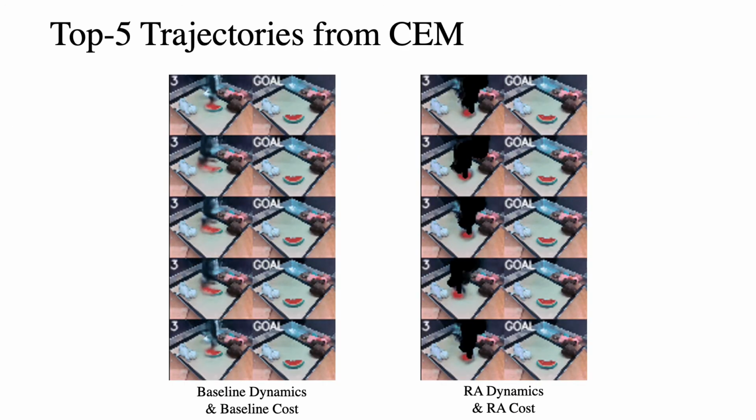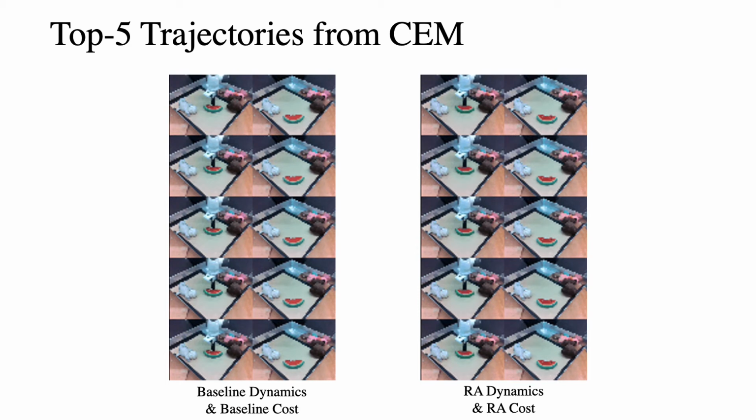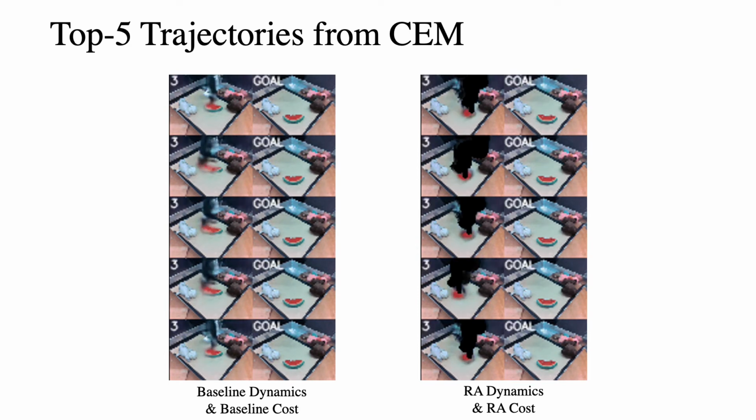Here, we visualize the top 5 action trajectories that minimize the cost for each method. The goal is to push the watermelon down. The baseline method transfers poorly to the new Franka robot. It seems to treat the Franka robot as the background and overlays the training time robot over the Franka and moves it in random directions. In contrast, our method outputs sensible trajectories.